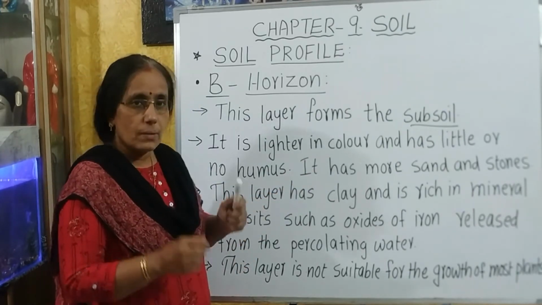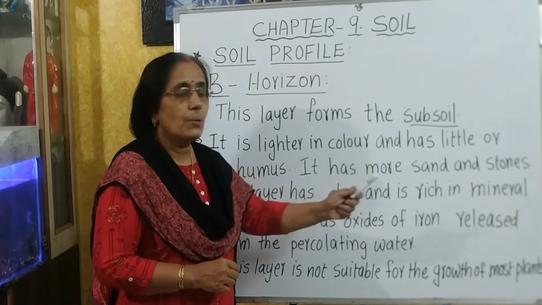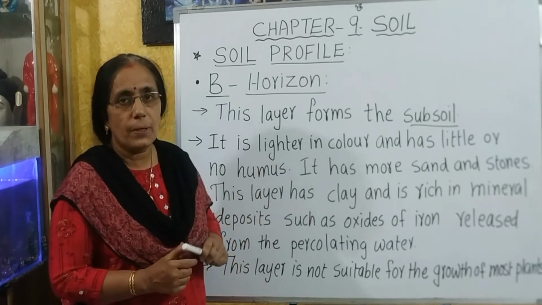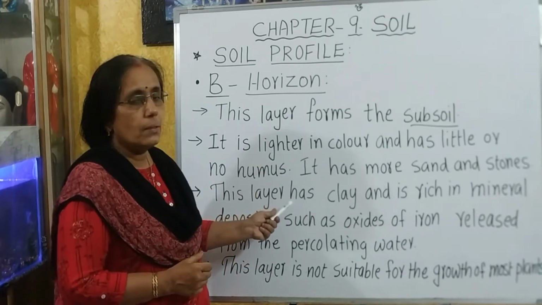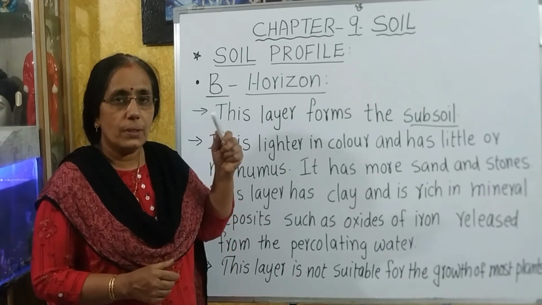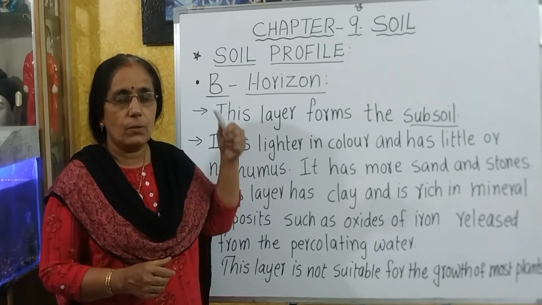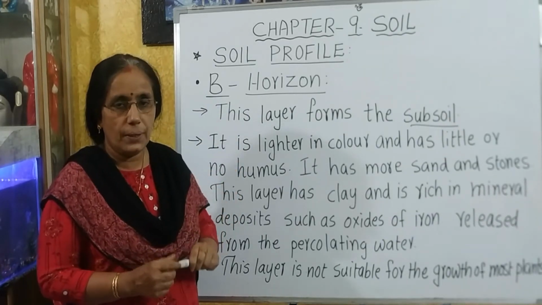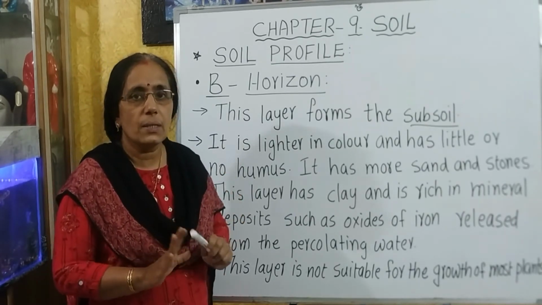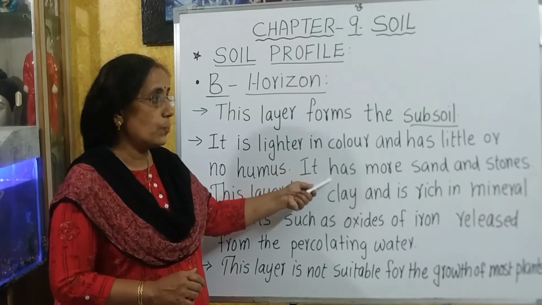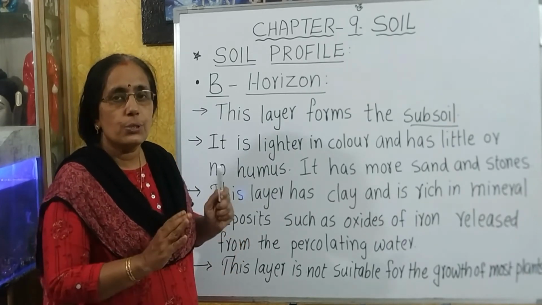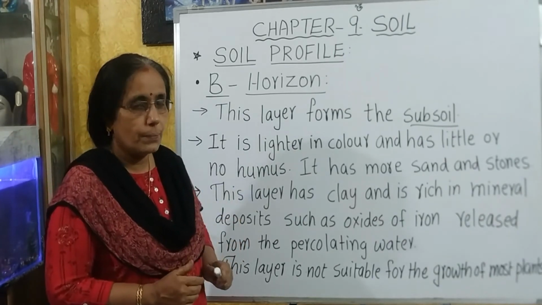This layer has clay, but it is rich in minerals such as oxides of iron that are released from the percolating water. Why does this horizon B have a rich deposit of minerals, do you know? Because from the topsoil, when the water percolates or seeps into horizon B, it carries the minerals also, and in horizon B they get deposited. So, we can say that horizon B is a mineral deposit.